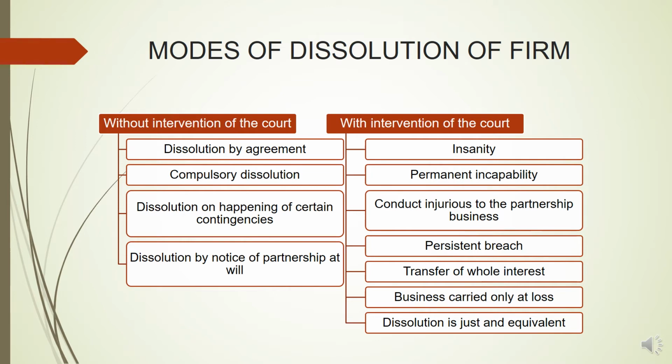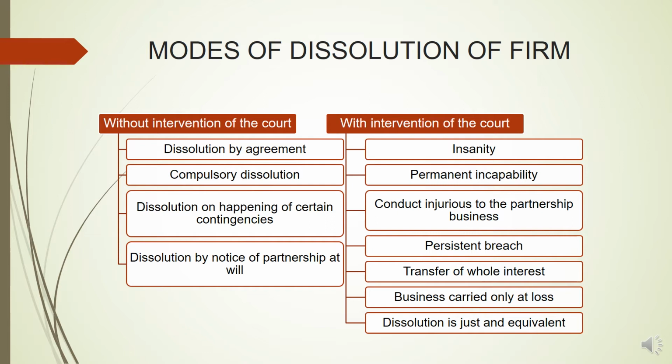When the firm is dissolved without intervention of the court, it can be dissolved by agreement, compulsory dissolution, dissolution on happening of certain contingency, or dissolution by notice of partnership at will.